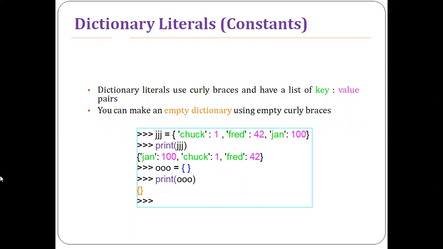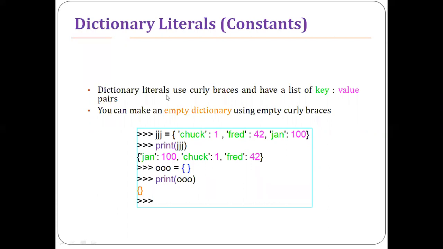So Jennifer comes first, then C, then followed by Fred, right? And not necessarily an ordered list, actually, it is the dictionary itself. If you want to create an empty dictionary, you can do it using a pair of curly braces, which is initialized with an empty curly brace, right? That's why it has no elements. That is how we can create dictionary literals.